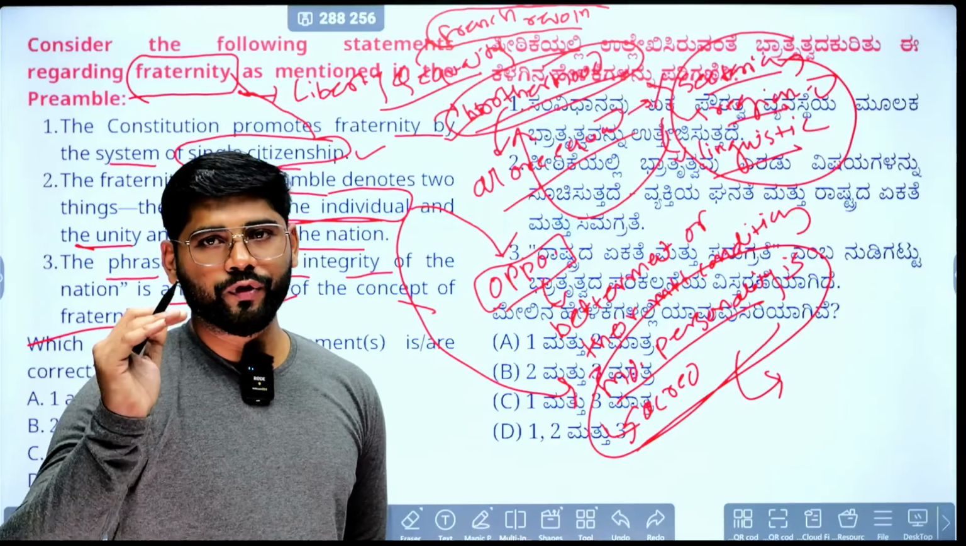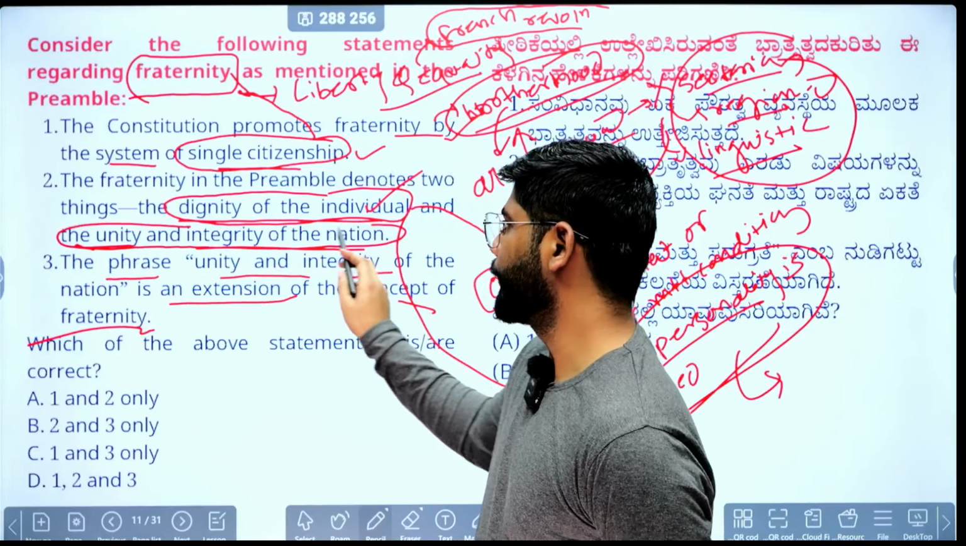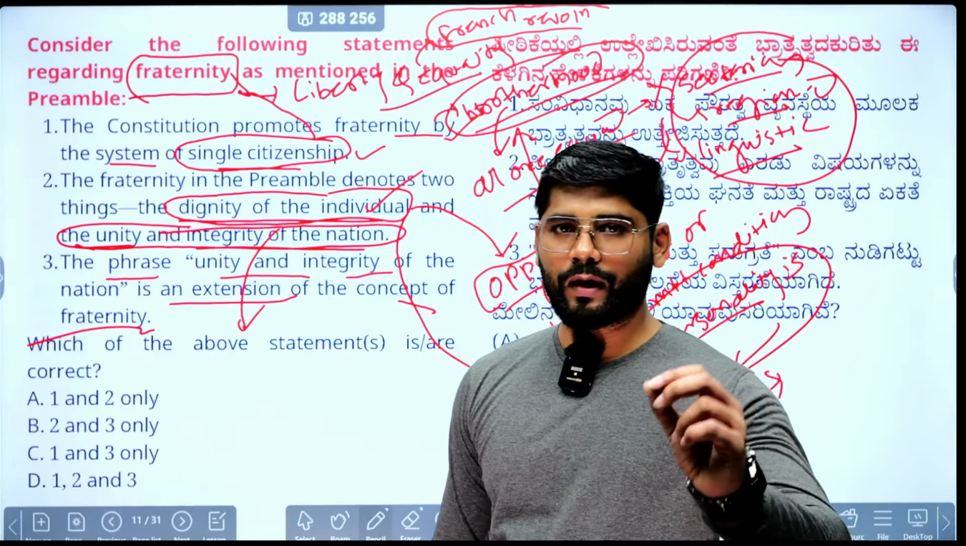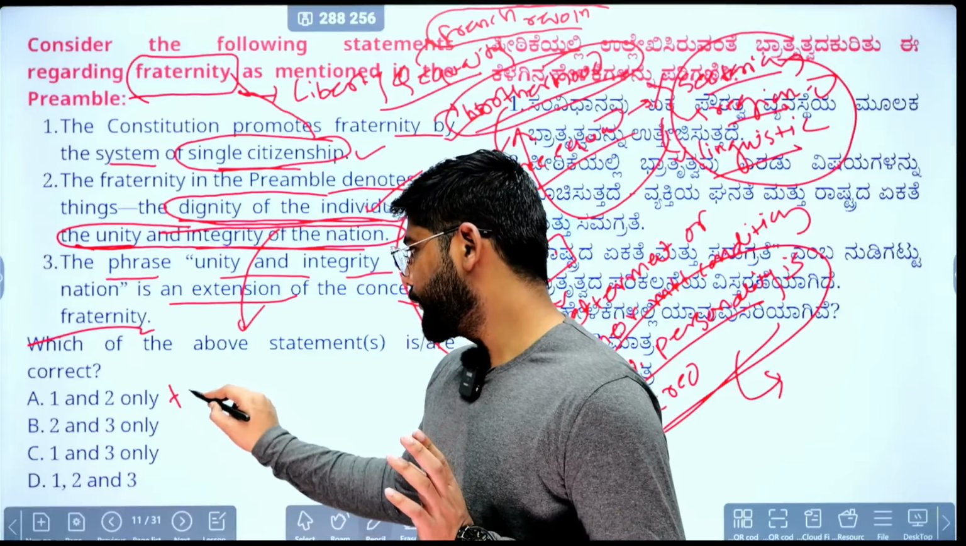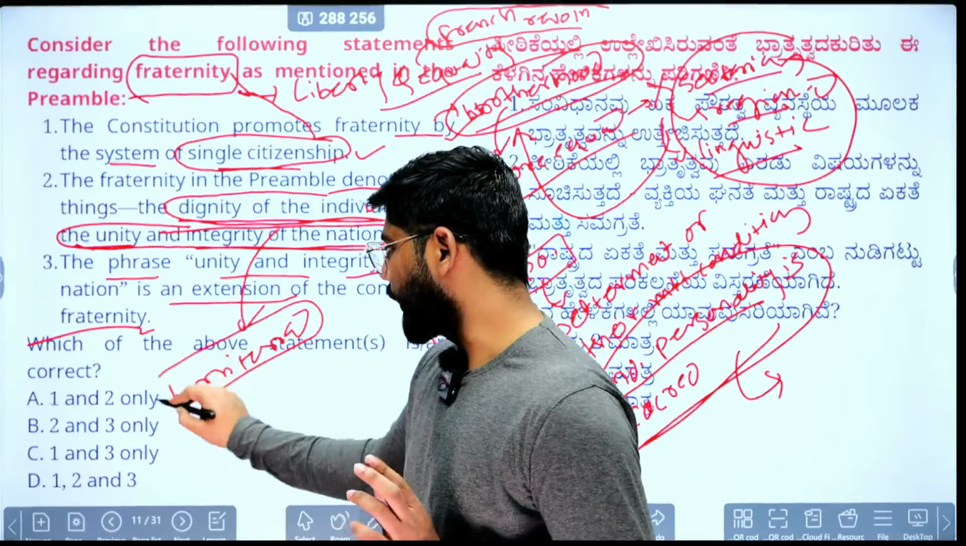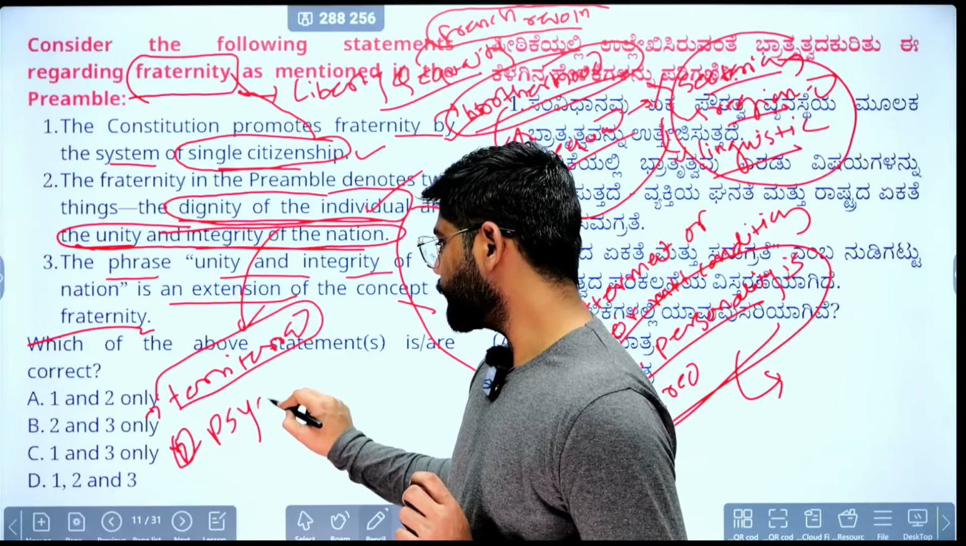So this is the correct statement. Second is the aspect of the unity and integrity of the nation. When it comes to unity and integrity of the nation, it is always interpreted as territorial, but it also carries two meanings. It is territorial integrity. Second is the psychological integrity.